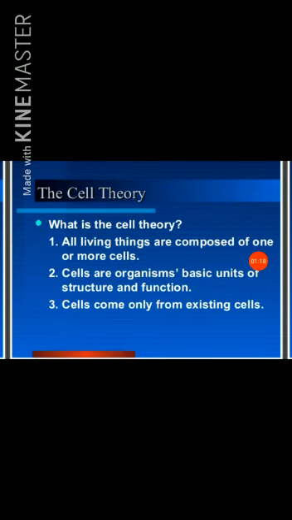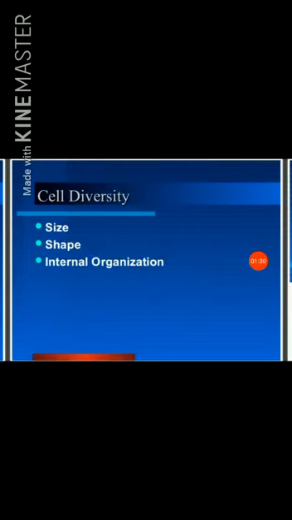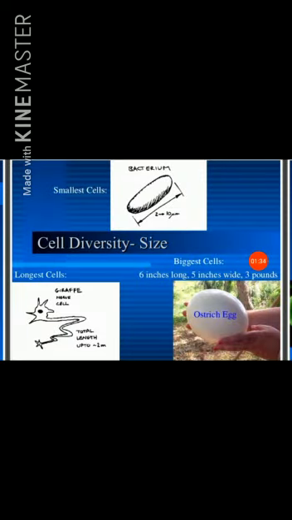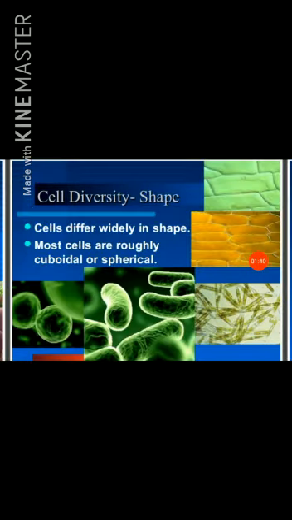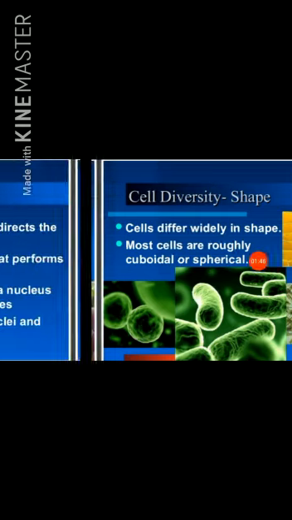The cell theory. What is cell theory? All living things are composed of one or more cells. Cells are the basic units of structure and function. Cells come only from existing cells. Cell diversity: size, shape, internal organization. Smaller cells, longer cells, and bigger cells. Cell diversity, shape: cells differ widely in shape. Most cells are roughly cuboidal and spherical.